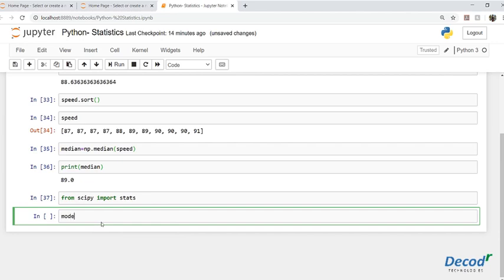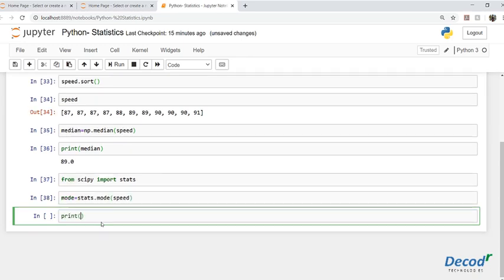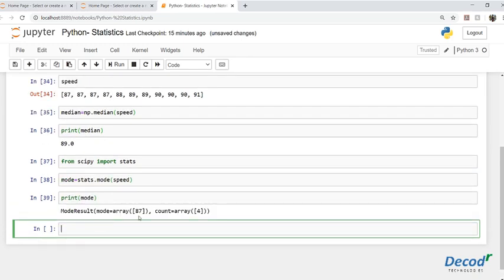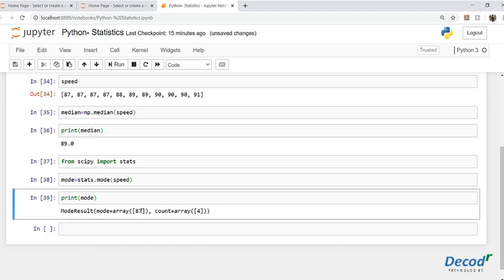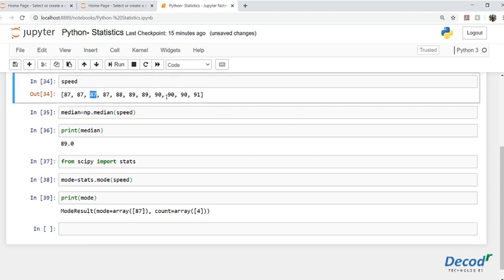So we'll say mode equal to stats, we call stats and use the method mode and pass in speed. And when we say print mode, we get back the mode. And mode is nothing but the number which is repeated more often than any other number. So here we can see 87 is repeated 4 times, 90 is repeated thrice, but 87 is repeated more times than 90. So hence we get the mode as 87.